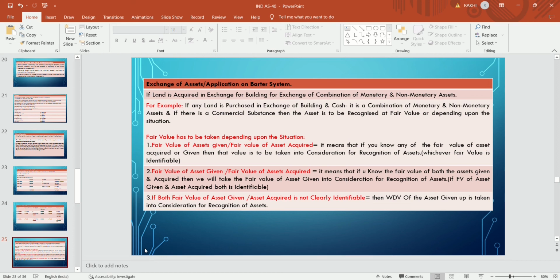Means if the fair value of the asset given or acquired is identifiable, then that value is to be taken into consideration, whichever fair value is identifiable. If the fair value of the asset given is there, they will take that, and if the value of the asset acquired is there, they will take that for the recognition.